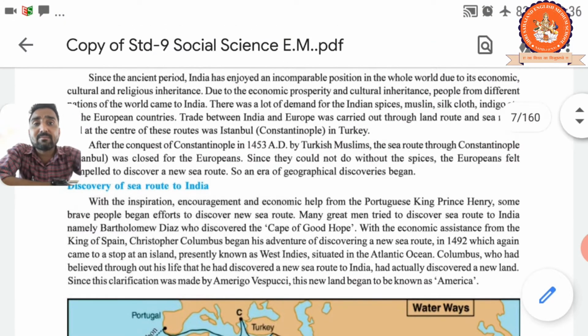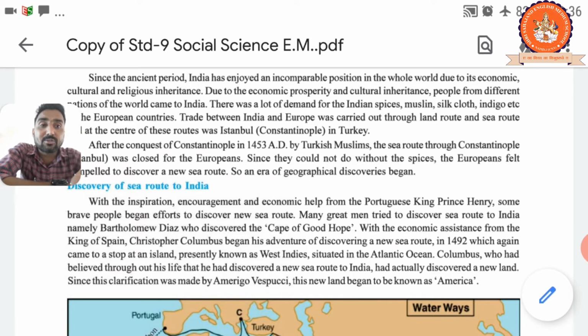So in economics, second thing culture. Culturally they were very prosperous, and in religious heritage. So in these 3 points, economics, culture and religious heritage, India was incomparable in the world in the ancient time. Clear?